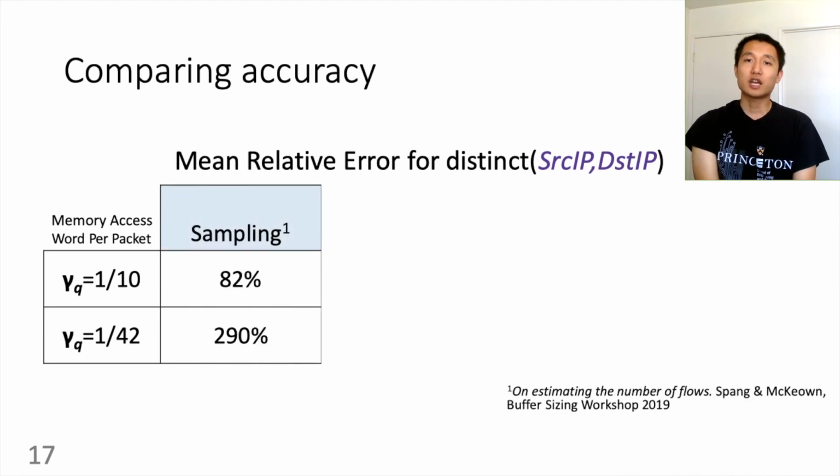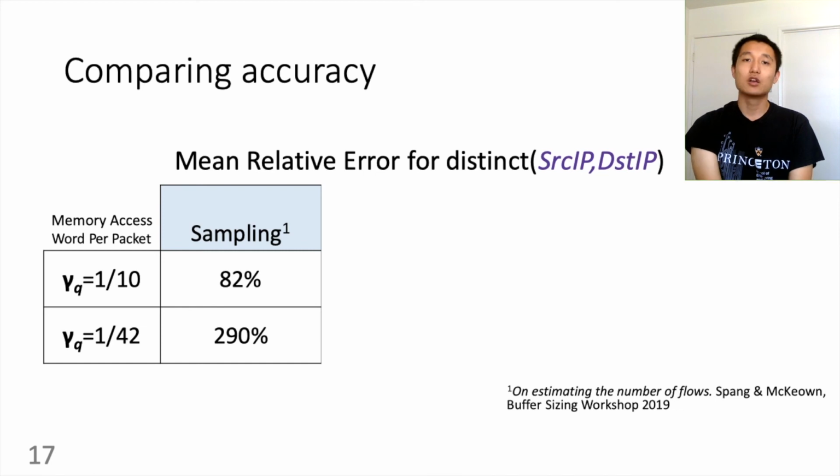We first look at the naive solution, random sampling. We could just sample a small fraction of packets and only write this packet's query attribute to memory with a small probability. We can achieve arbitrarily low memory access by adjusting the sampling rate. However, as we said earlier, distinct counting estimation doesn't work well under random sampling, so we didn't get very good accuracy.